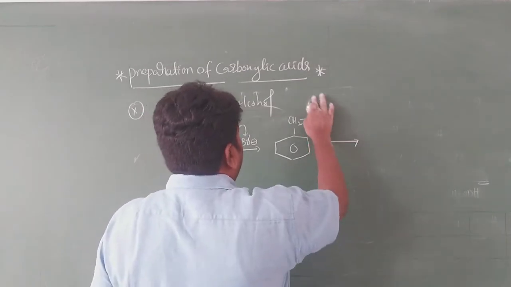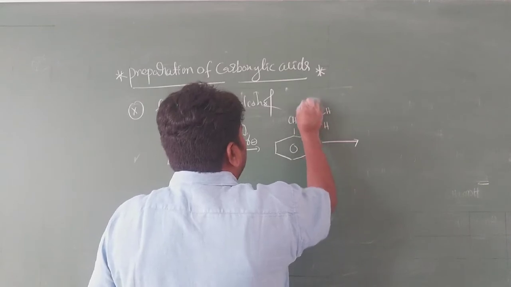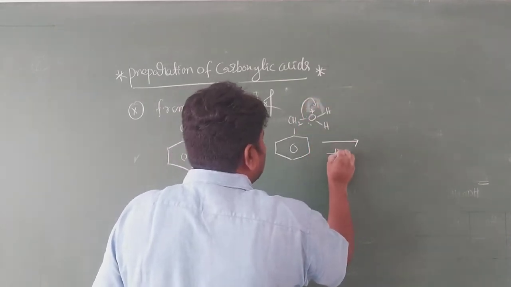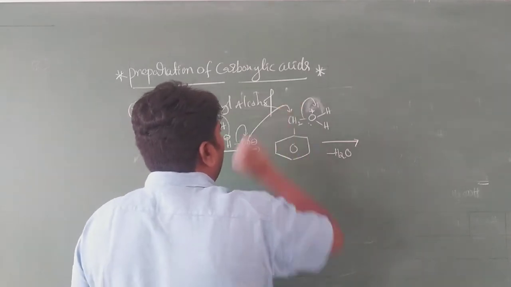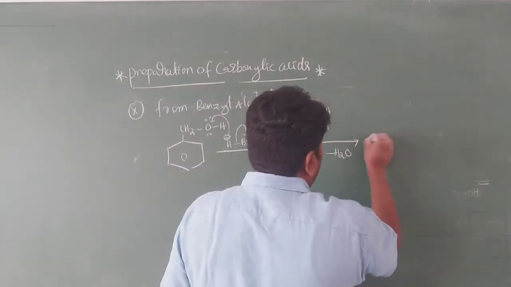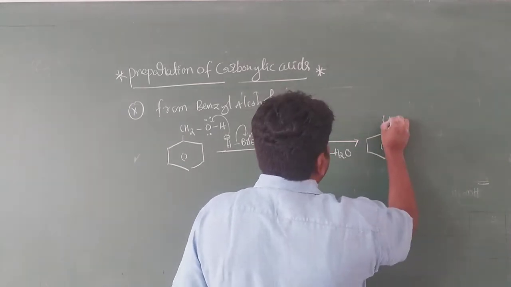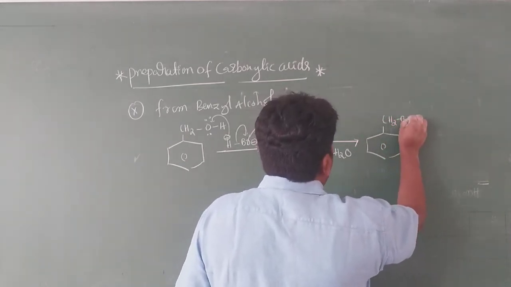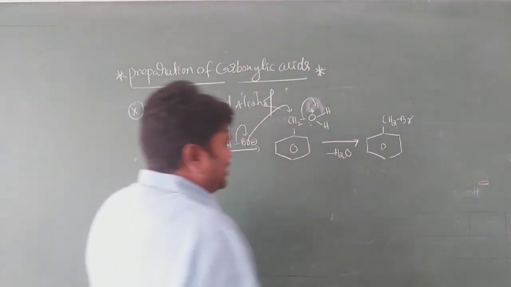Okay, sorry my dear students, not like that. These two electrons are gained by this one, and H2O is eliminated. Br minus attacking here only. That is benzene, very important, CH2Br. So CH2Br.